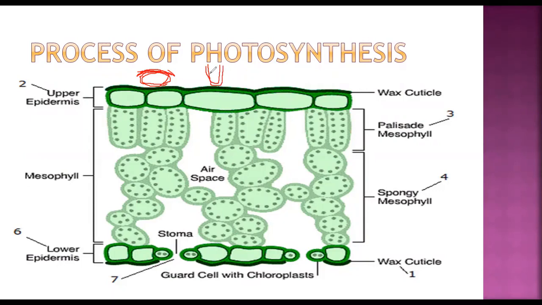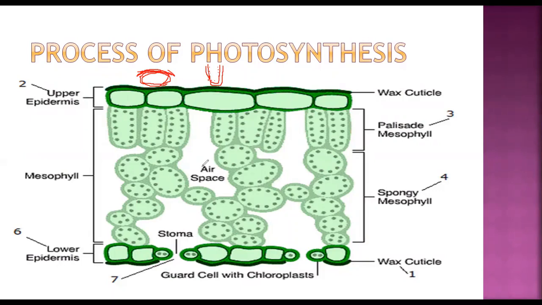And then you have to show dots showing that chlorophyll is present inside the palisade cells and spongy cells. You can see over here, they have also shown dots. The dots represent that they have chloroplast in them.